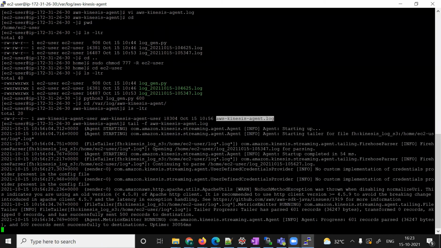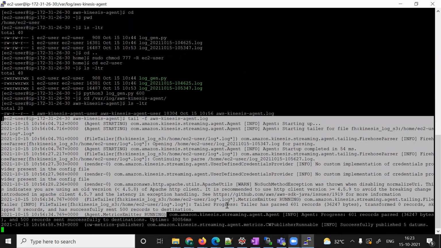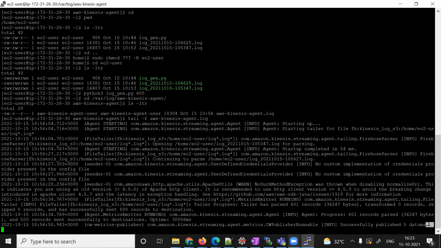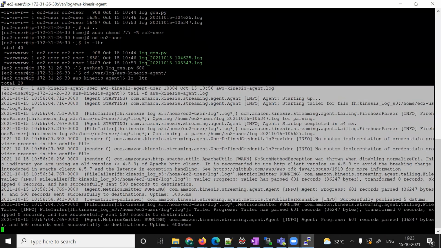What is this? Agent process 601 records processed. Okay, so this is fine now. It is started and it processed. That's good. Successfully published 5 datums, that we can see. Still it is running. It will keep running.